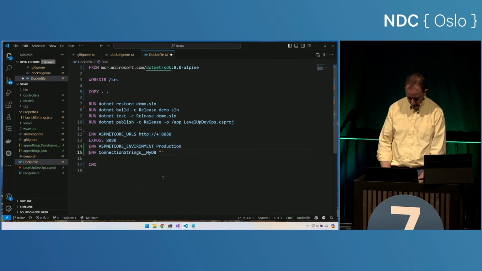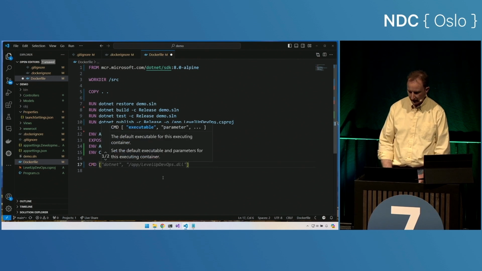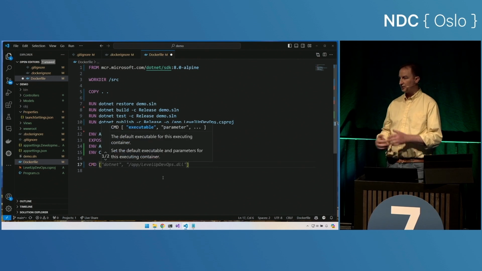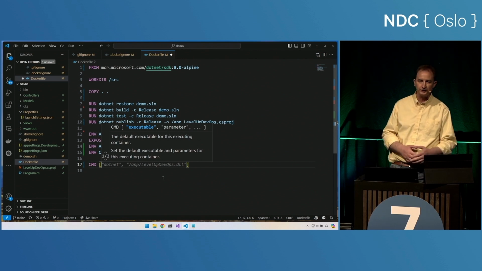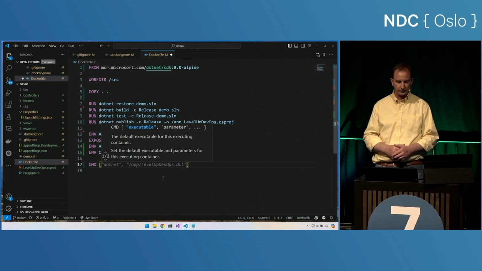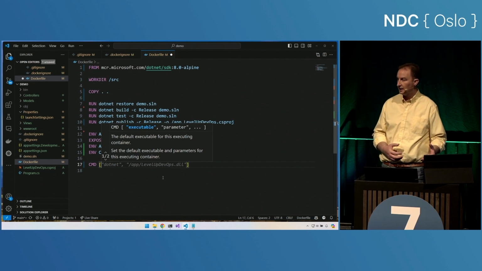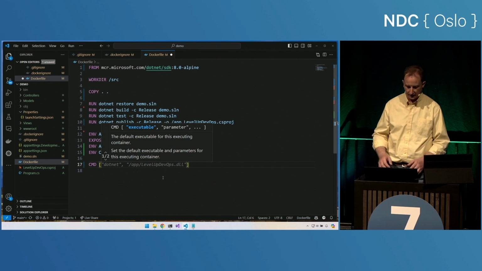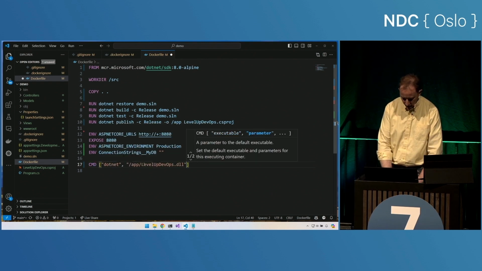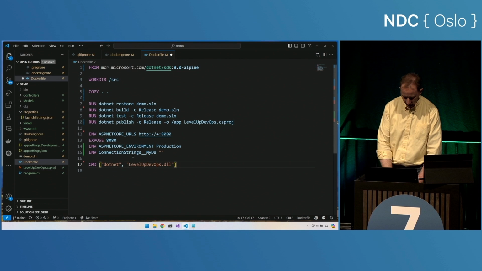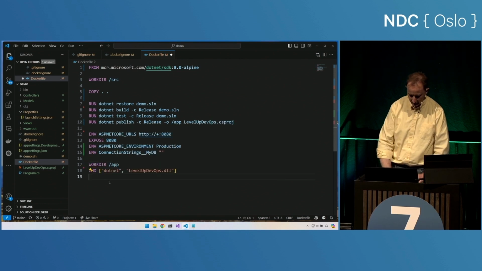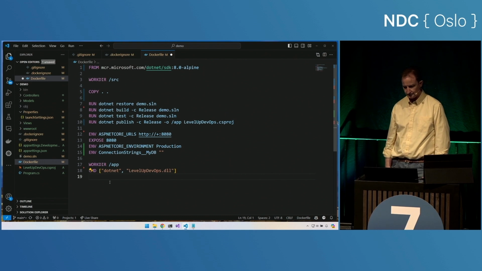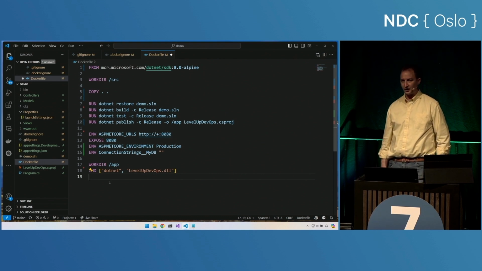Excellent. Now, CMD is that last thing, and it's the only one that runs at runtime. All the rest of these commands ran at build time, and so by the time I've finished my build, by the time I've pushed my image up to Docker Hub or another registry, then all of that part is done. But as I pull it down and I start it as a container, what do I want to do? I want to start .NET level up devops.dll, and I'm going to set work dir to /app to ensure that I'm now in the correct directory. Excellent. We've got a Dockerfile.